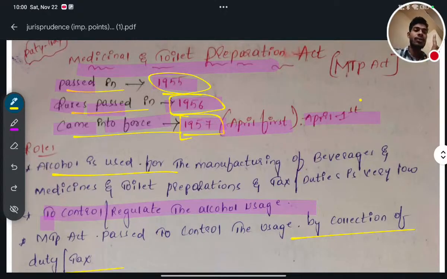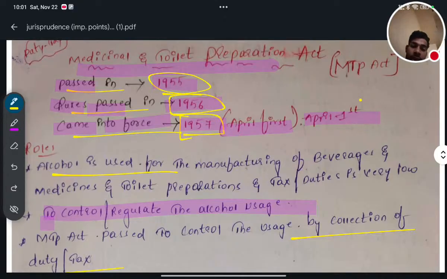Number one, it can be used for the preparation of medicine. It can be used for the preparation of different dosage forms, syrups, etc. And it is also misused, like it can be used where it should not be used. So to check and correct the proper usage of alcohol is the main motive of this Act.